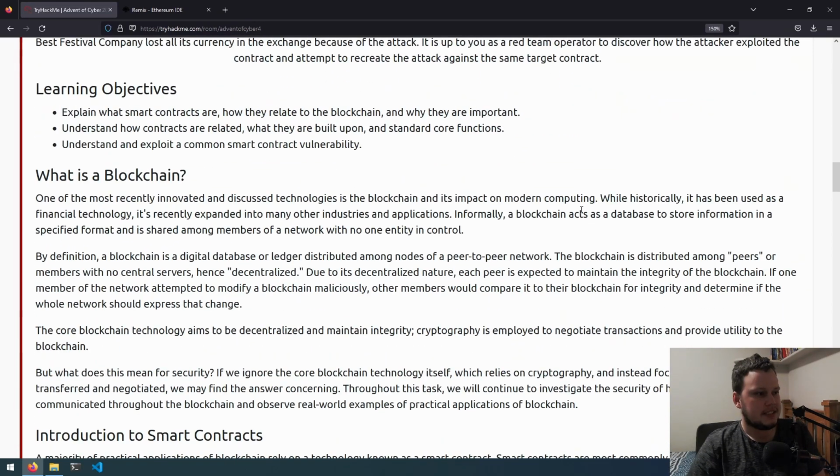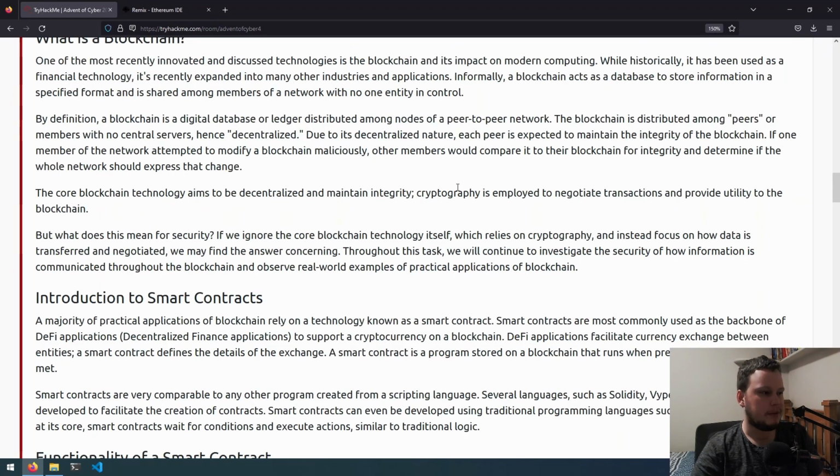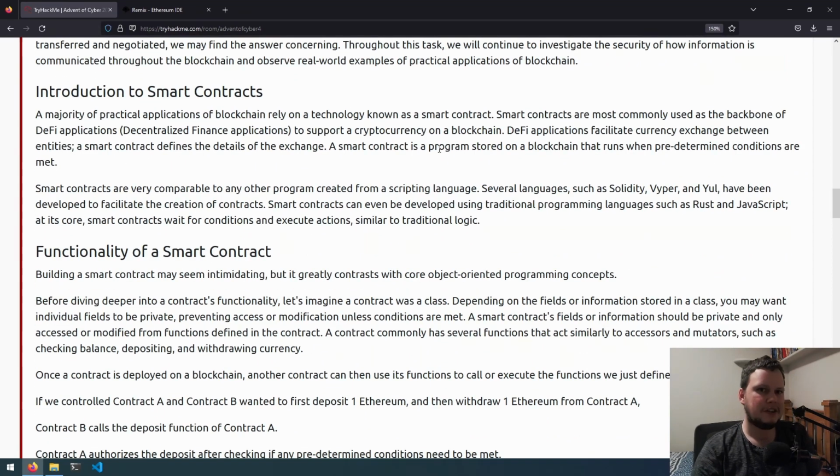So blockchain is essentially a decentralized ledger, and as I'm sure most of you know, the most common application for blockchain is cryptocurrency. As the title of this challenge suggests, it's going to be based on Ethereum. A component of Ethereum is the smart contract. Smart contracts are basically a decentralized way to perform a transaction, but it's not simply just the transferring of currency that the smart contract facilitates. The code within the smart contract can have predefined conditions within it, which when the condition is met, then the transfer of currency is made.